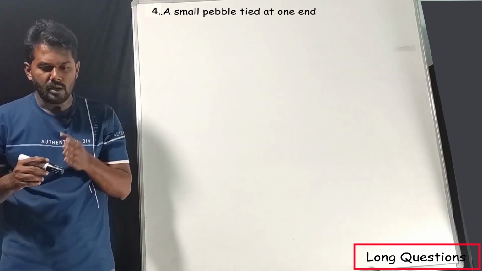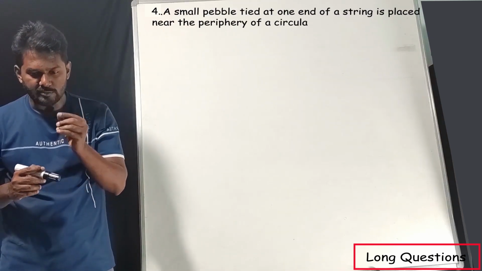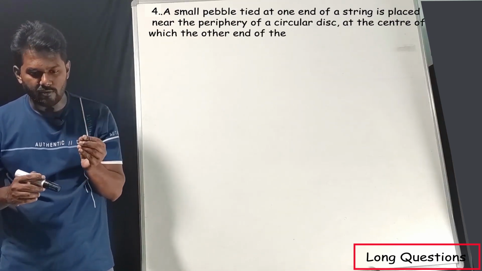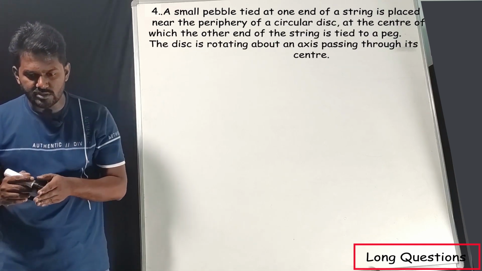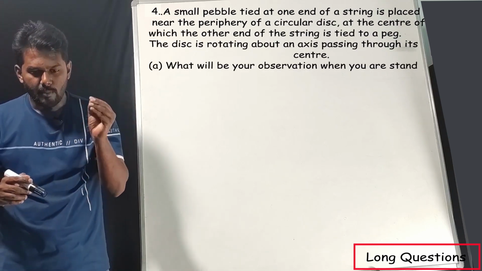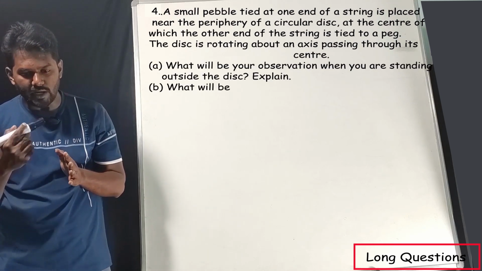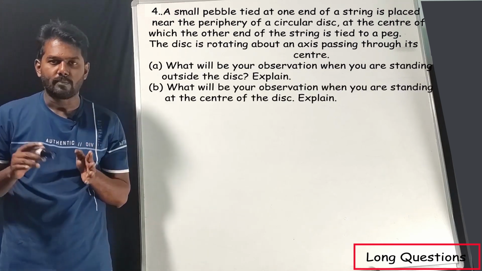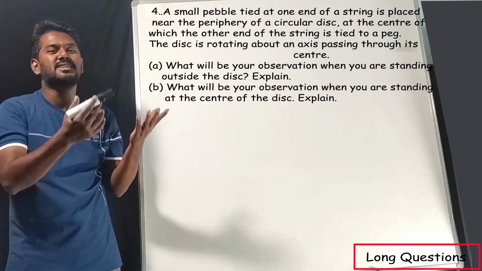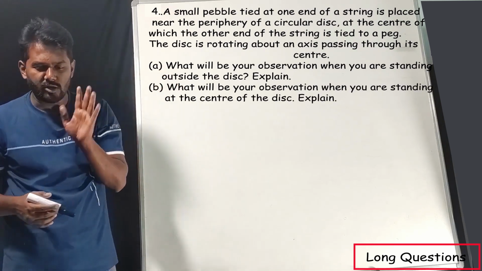A small pebble tied at one end of a string is placed near the periphery of a circular disc, at the center of which the other end of the string is tied to a peg. The disc is rotating about an axis passing through its center. Okay, now you need to understand the question. If you understand the question, then you can answer.